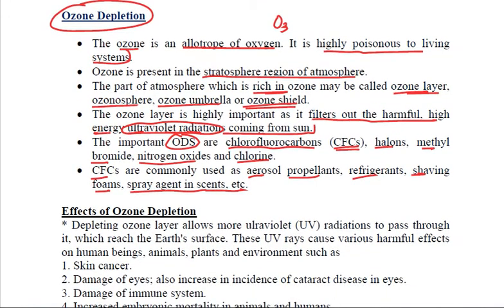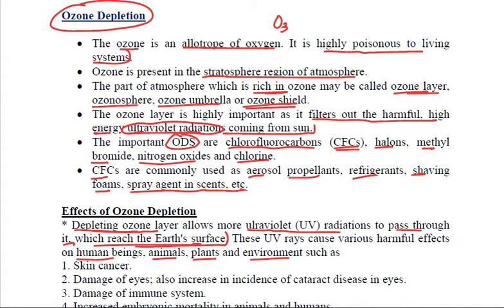Why? Because if the ozone is depleted the way it is being done, more UV radiations will pass through it and enter the earth's surface. These ultraviolet radiations are very harmful, not only to human beings but to animals, plants and environments also.